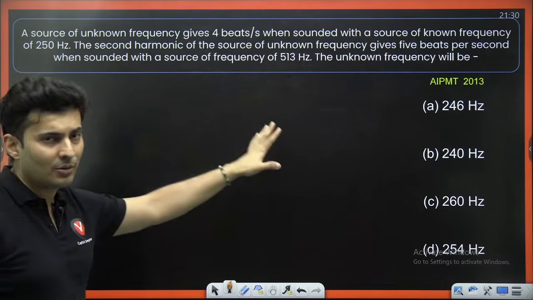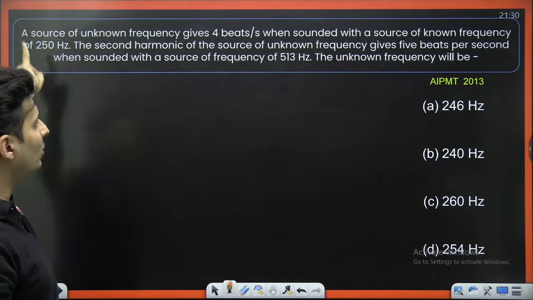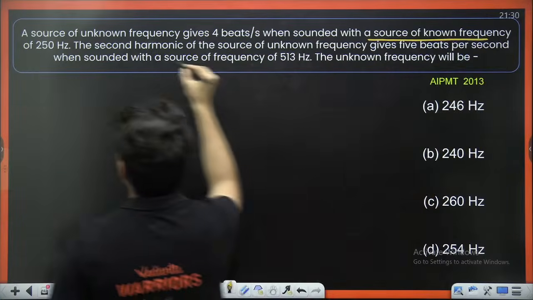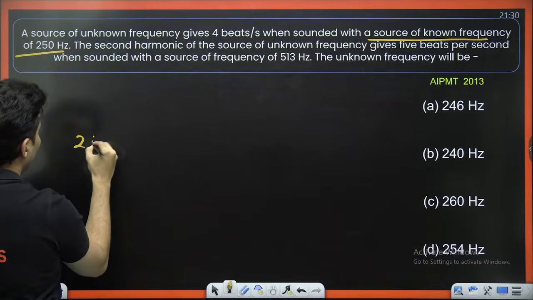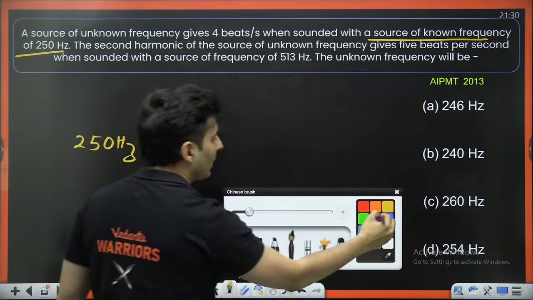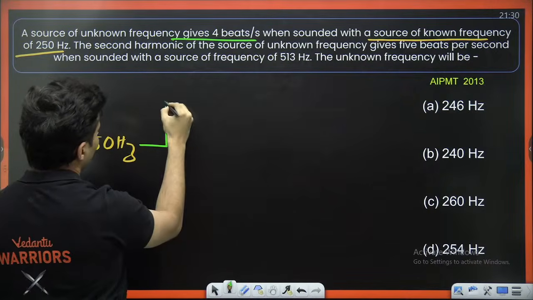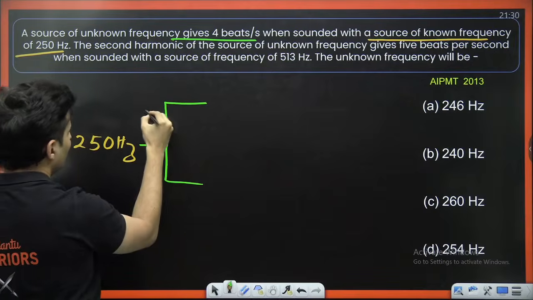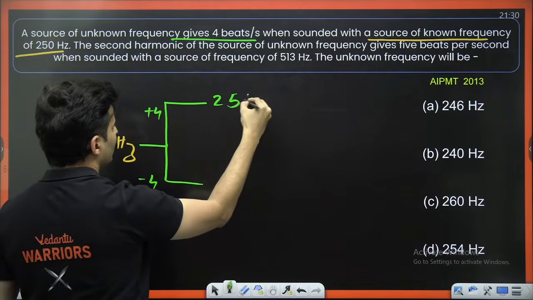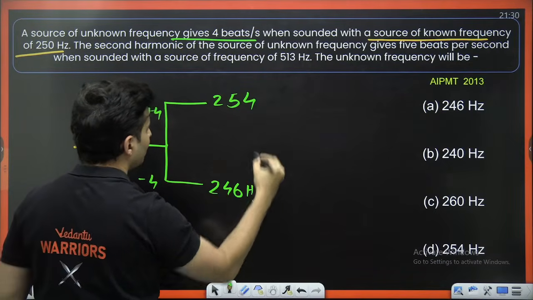This is a previous year question. A source of unknown frequency gives 4 beats when sounded with a source of known frequency. The known frequency is 250 hertz. And the two possibilities that you can get, because 4 beats per second is given, are either plus 4 or minus 4. So 254 is possible, and even 246 is also possible.